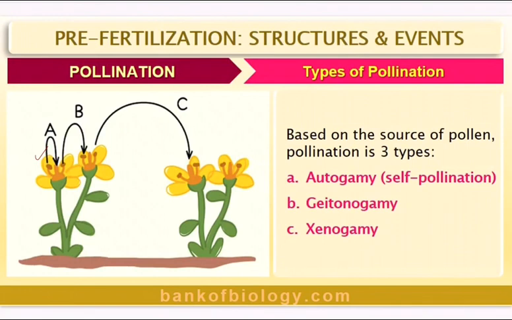That is autogamy. In geitonogamy, the plant is the same, but the pollen grains of one flower are transferred to the stigma of another flower. Whereas in xenogamy, the pollen grains of a flower of one plant are transferred to the stigma of another plant.